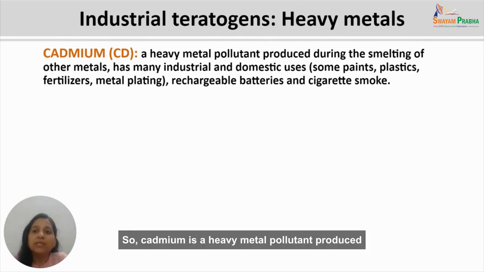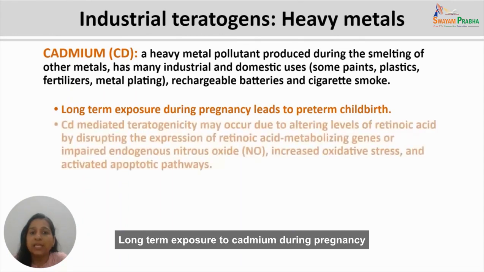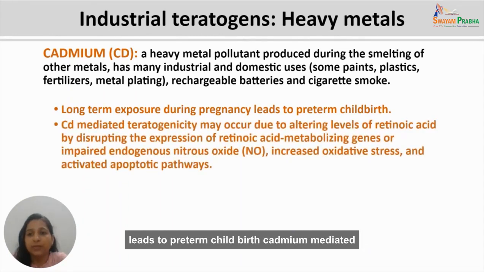The next category is that of cadmium. So cadmium is a heavy metal pollutant produced during the smelting of other metals. It has many industrial and domestic uses. It is commonly used in some paints, plastics, fertilizers, metal plating, rechargeable batteries, as well as it is found in cigarettes. Long-term exposure to cadmium during pregnancy leads to preterm childbirth.